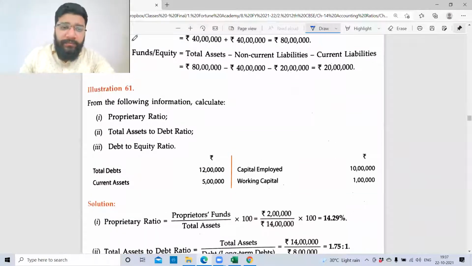No, all the three ratios are given here. They ask us to calculate the proprietary ratio. What is the proprietary ratio formula?